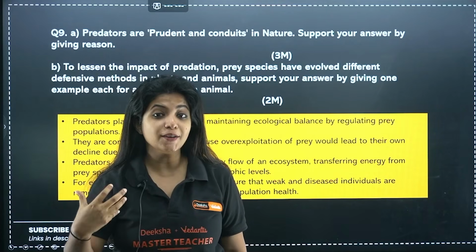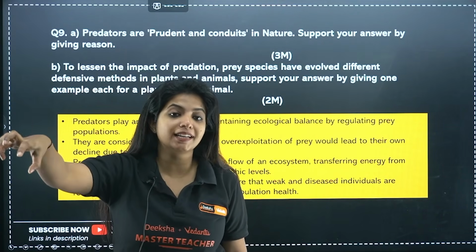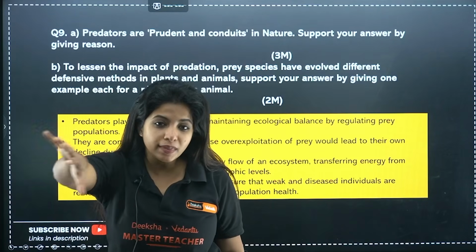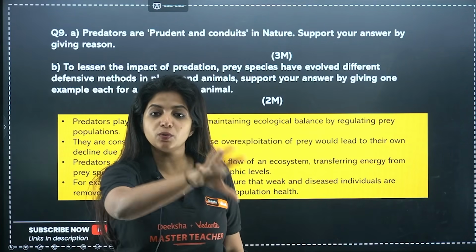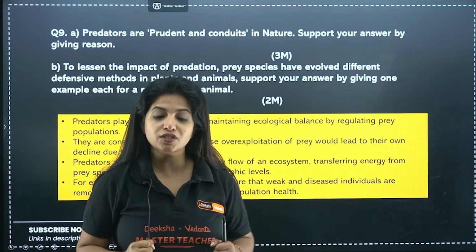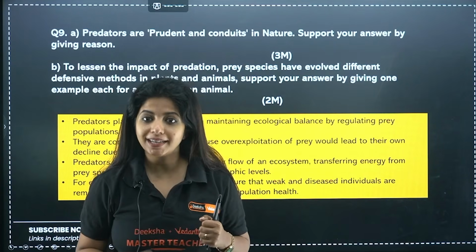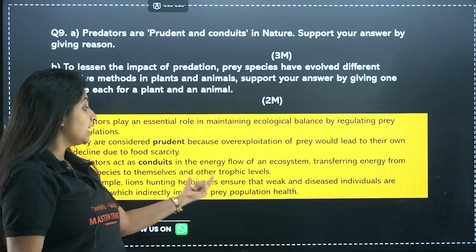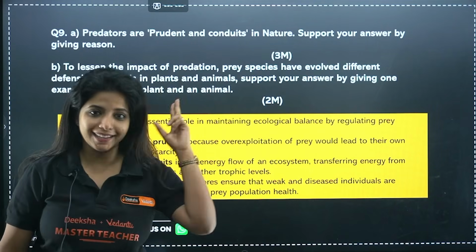And unknowingly, when they eat the weaker prey, you are removing the weak trait from the group. Now, whatever remains is something that is more strongly built, and those genes are going to be transferred. So that is also a very important thing. It improves the prey population health as well.